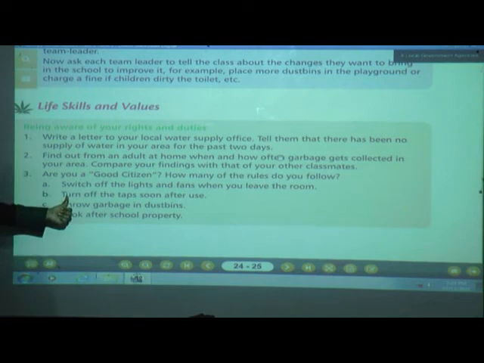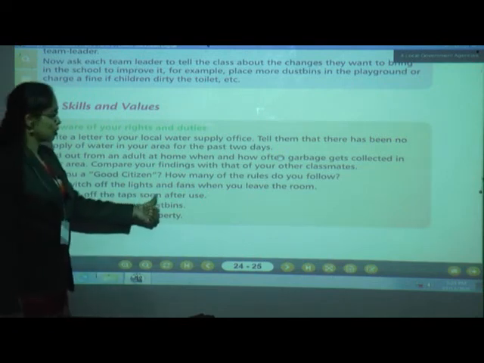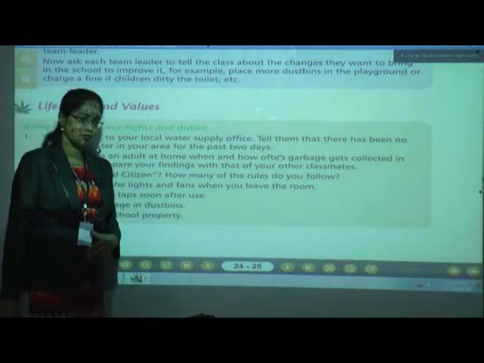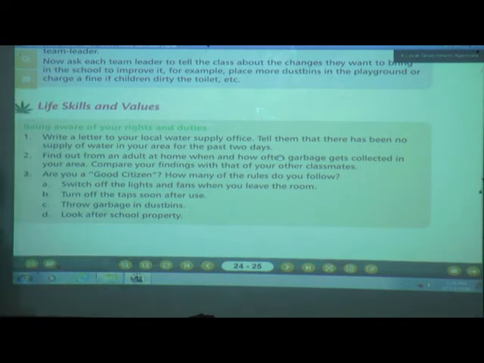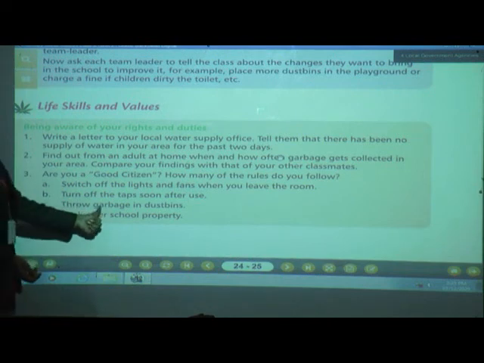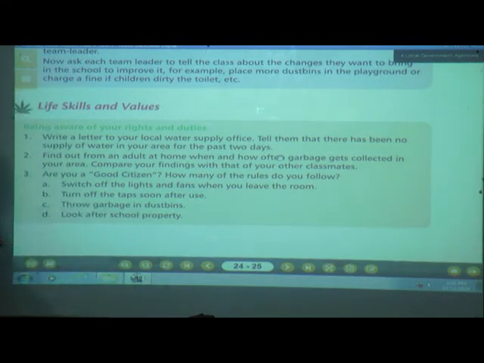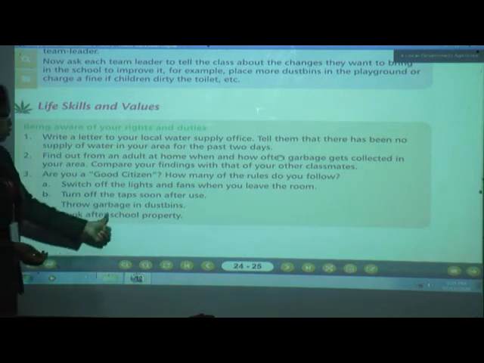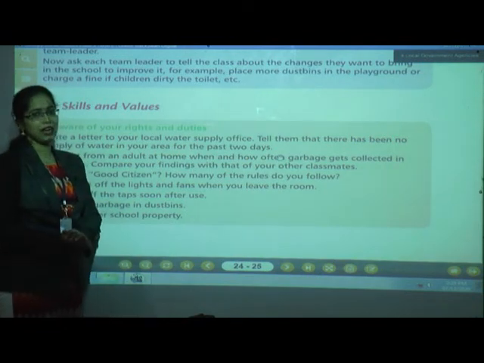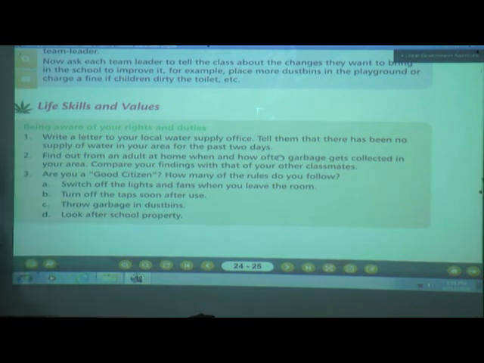Number B. Turn off the taps soon after use. Is it true? Of course, you have to turn off the taps soon after we use them. Number C. Throw garbage in the dustbin. Yes, we should throw garbage in the dustbin. D. Look after school property. Yes, we have to look after school property, we have to take care of how our classrooms are. That's why, look after school property.